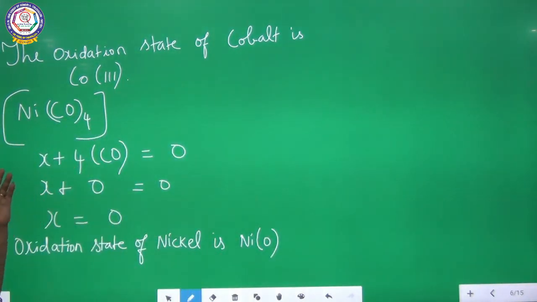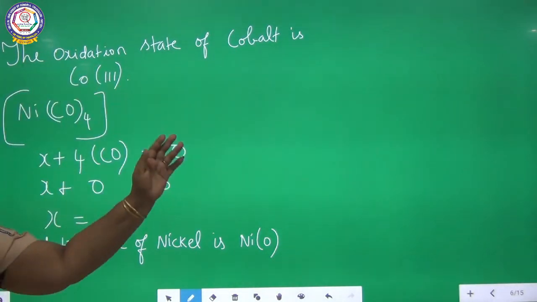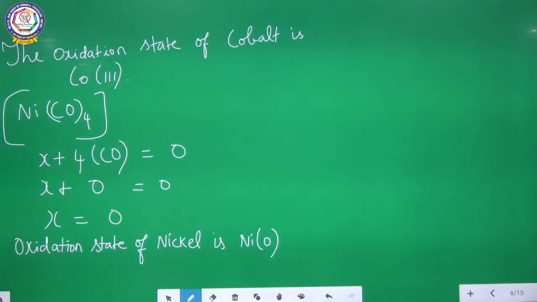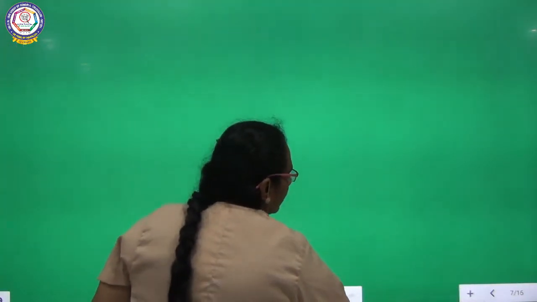So, we have seen how to calculate the oxidation state and how the oxidation state of the central metal ion is indicated. For that, I gave 2 examples. We are going to see the next rule. The point of attachment.